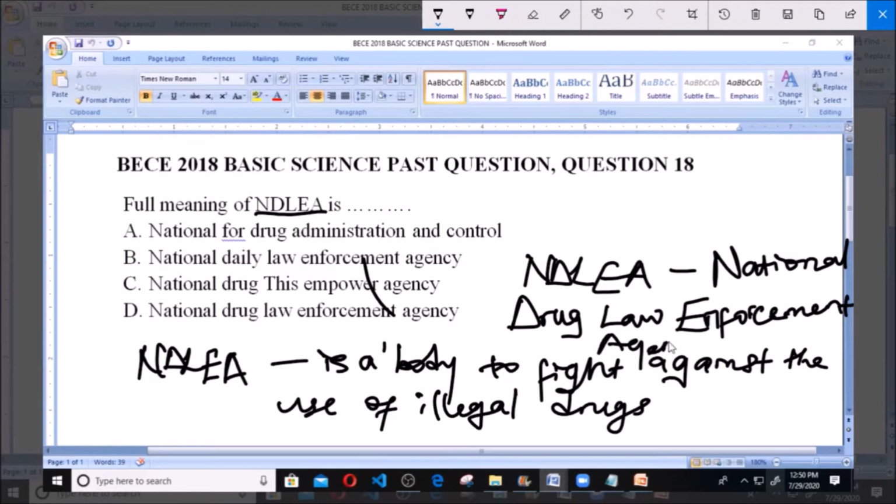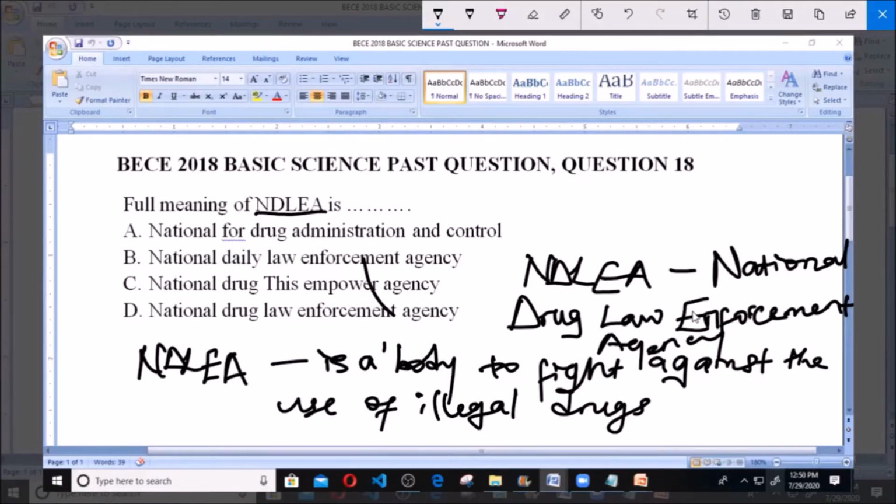So what it simply means is that this is an agency that enforces the law against the use of illegal drugs in a nation, and that's why it is referred to as National Drug Law Enforcement Agency.